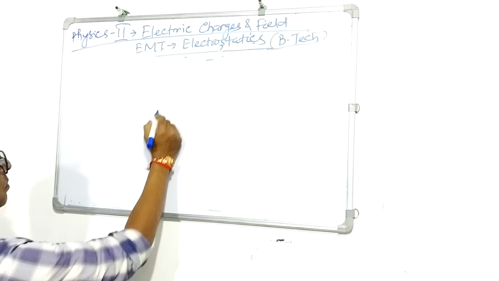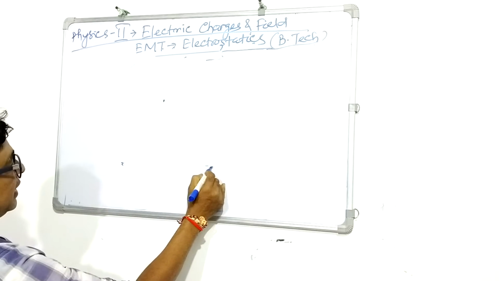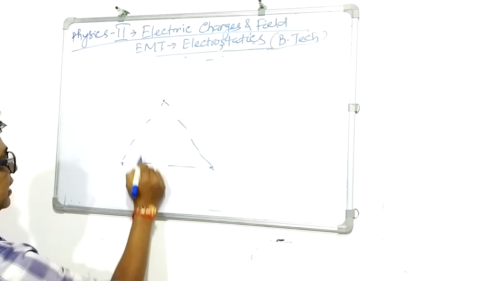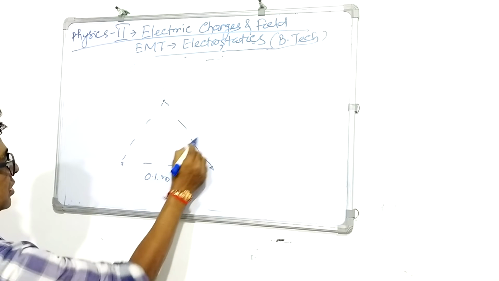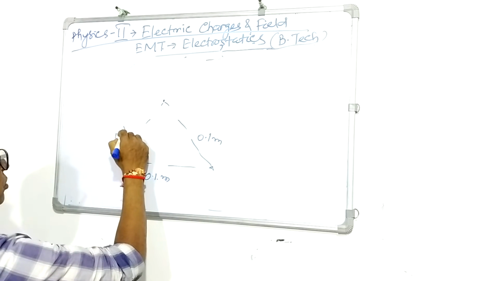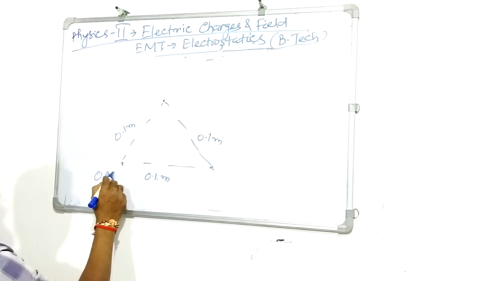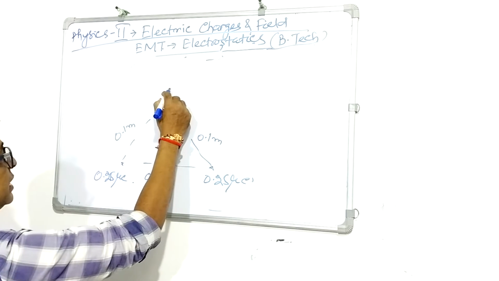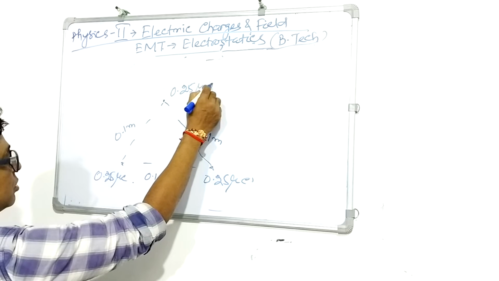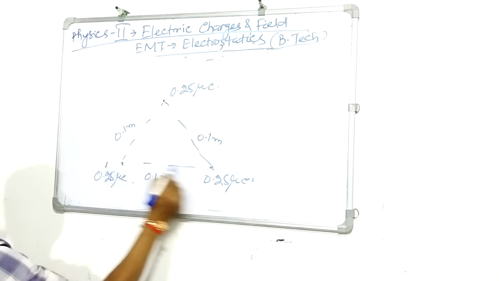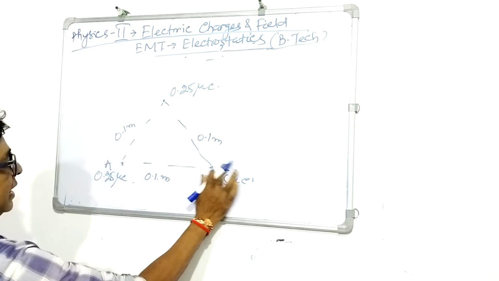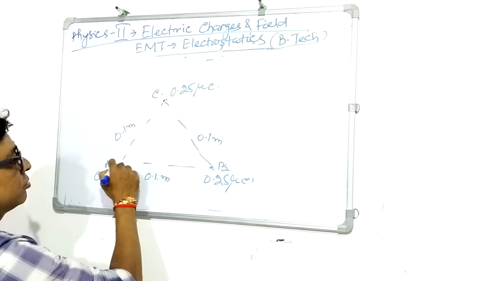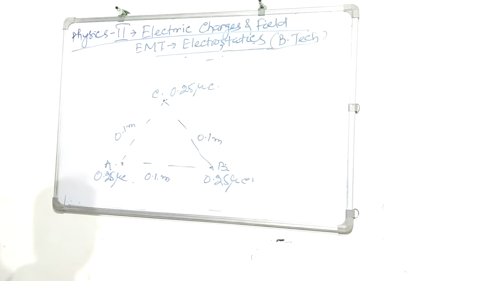Now let us take a problem. Suppose three charges are placed on the vertices of an equilateral triangle. Each side is 0.1 meter, and the charges of 0.25 microcoulomb are placed on the vertices. All are 0.25 microcoulomb. Suppose this one is A, this one is B, this one is C. Find out the force on this charge due to these charges. So how do we get the resultant of these two forces?